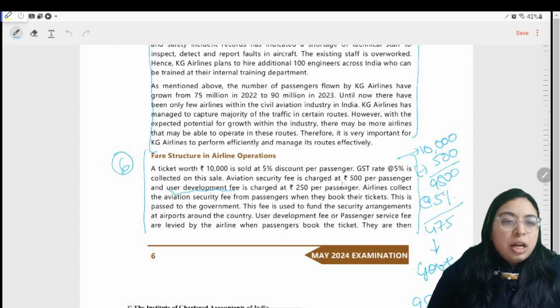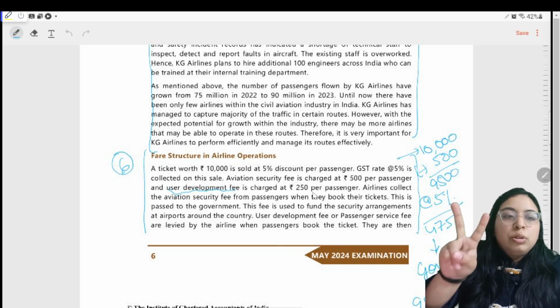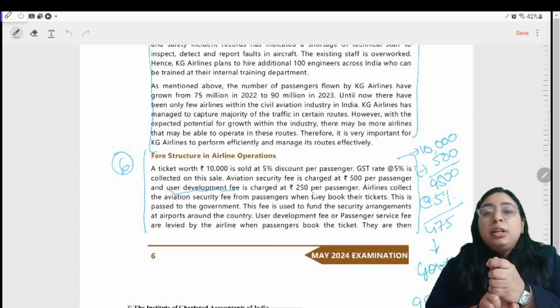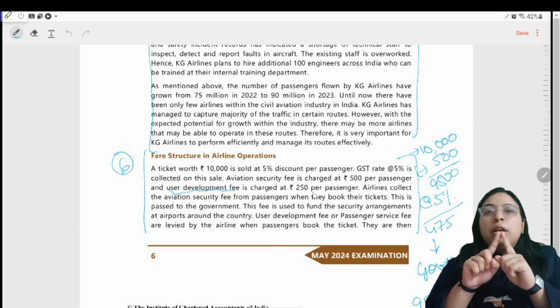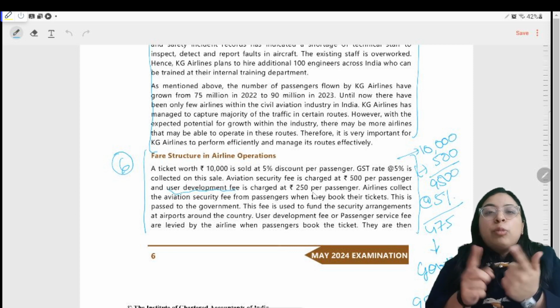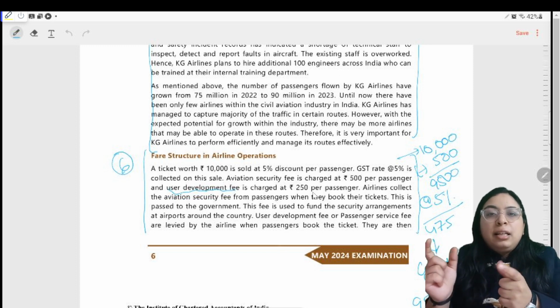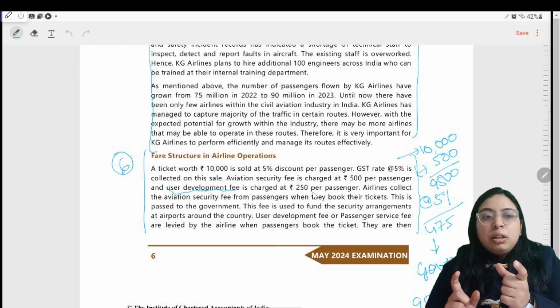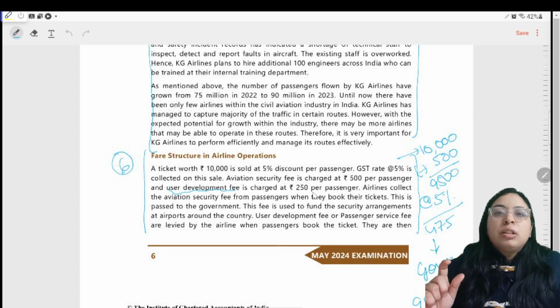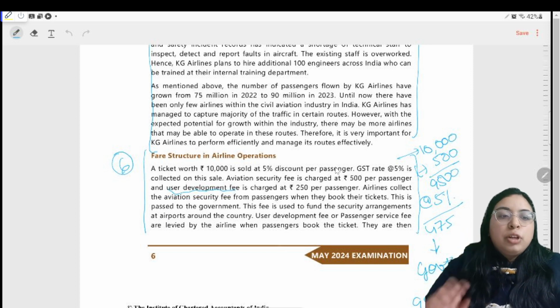Aviation security fee is charged at 500 per passenger, and user development fee is charged at 250 per passenger. So there are two types of fees: aviation security fee and user development fee. What is this fee? The airport authority has to maintain the airport, and for that they have to spend a huge amount of money, so they tell the airlines: you charge some amount from the customer in the name of the aviation security fee and user development fee, collect it and then reimburse it to us, and for this we will pay you some consideration. For this, some collection charges are there. So these two are not our revenue, but the revenue of the airport authority.